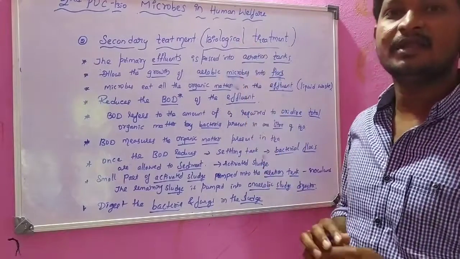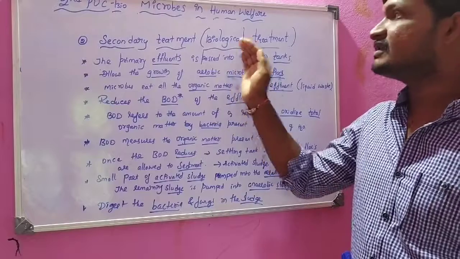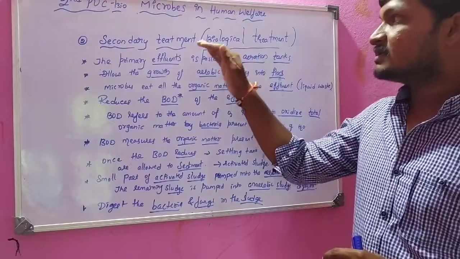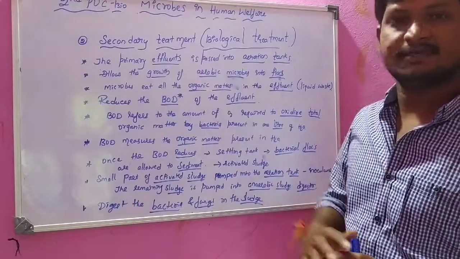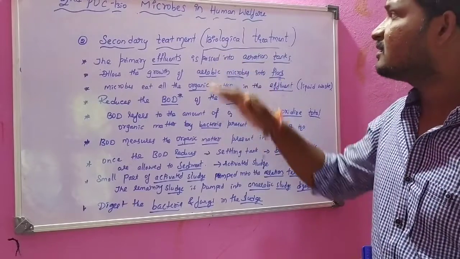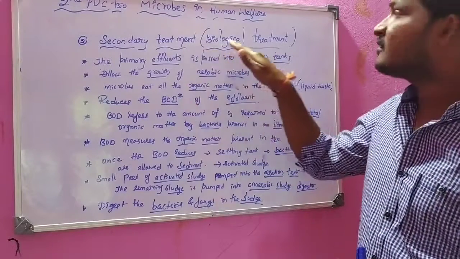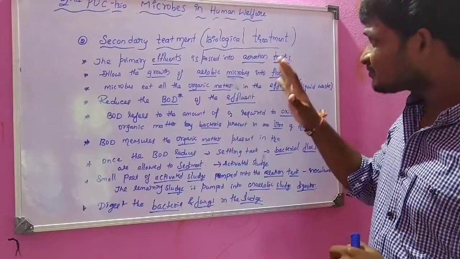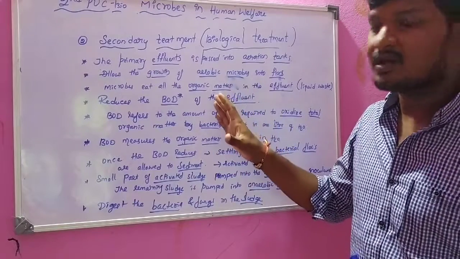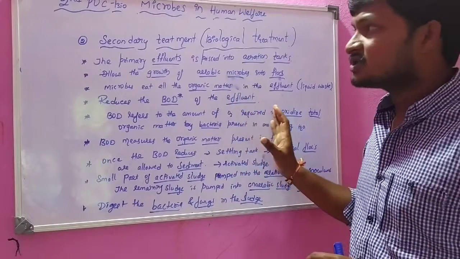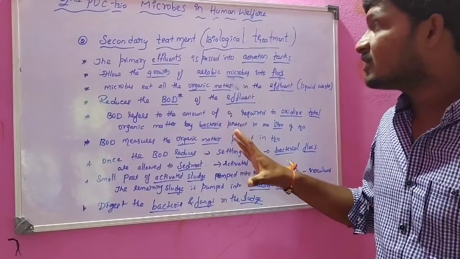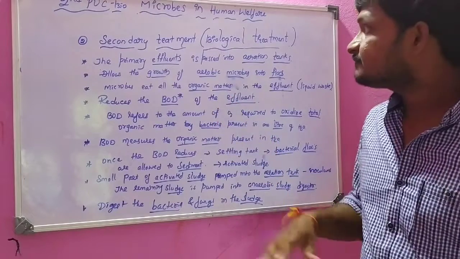We have seen primary treatment, also called physical treatment, the physical removal of waste. Next is secondary treatment, which is the last treatment for sewage treatment. That is secondary treatment, also called biological treatment. In this, biological organisms called microbes are involved, and these microbes digest all the organic matter present in the effluent. Effluent is nothing but a waste liquid.